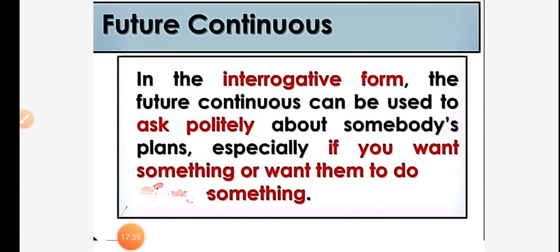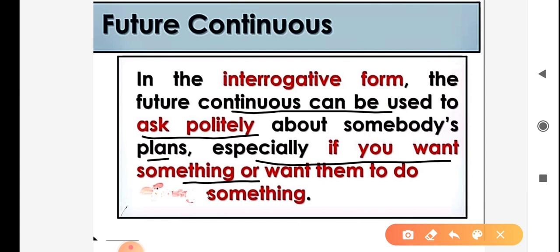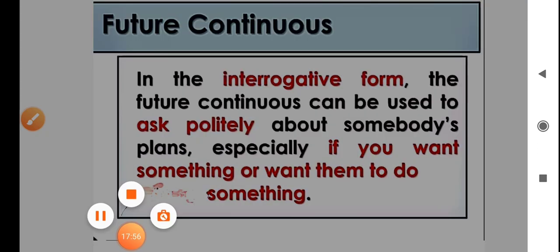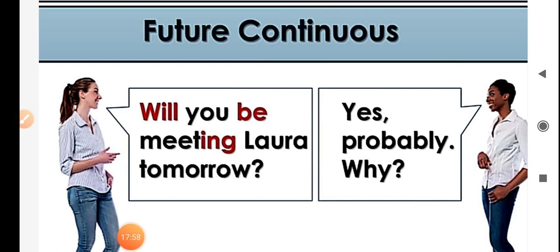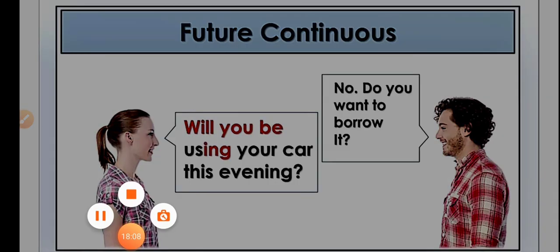Next use, in the interrogative form, the future continuous can be used to ask politely about somebody's plans, especially if you want something or want them to do something. For example, will you be meeting Laura tomorrow? Yes, probably. Why? Will you be using your car this evening? No. Do you want to borrow it?